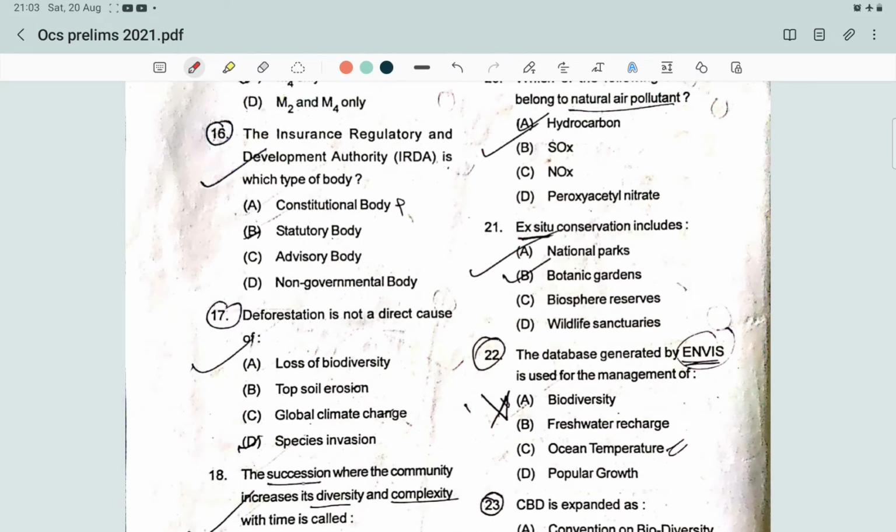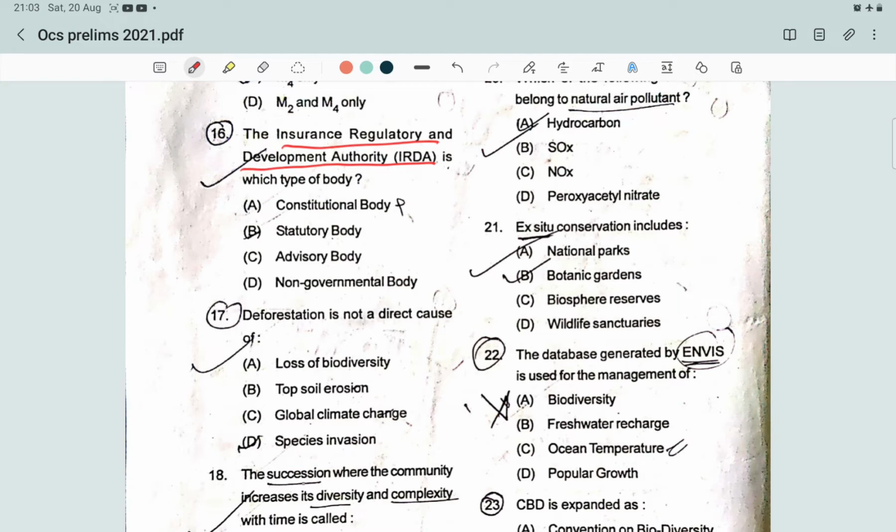The question is: the Insurance Regulatory Development Authority is a which type of body? The options are constitutional body, statutory body, advisory body, non-governmental body. So what is a constitutional body? A constitutional body is a body that is formed under any article of the constitution. For example, election commission is a constitutional body, UPSC is a constitutional body.